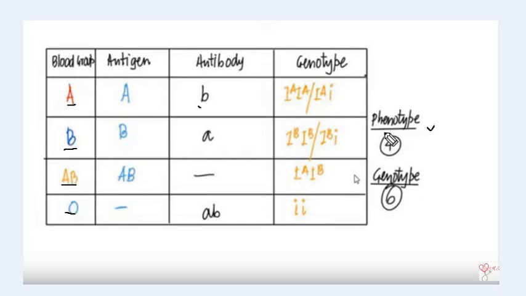There are 4 phenotypes here. And genotype means genome structure, structure of genes. Here is 1 genotype, 2 genotypes, 3 genotypes, 4 genotypes, 5 genotypes and 6 genotypes. These are the 6 genotypes present in human blood group.